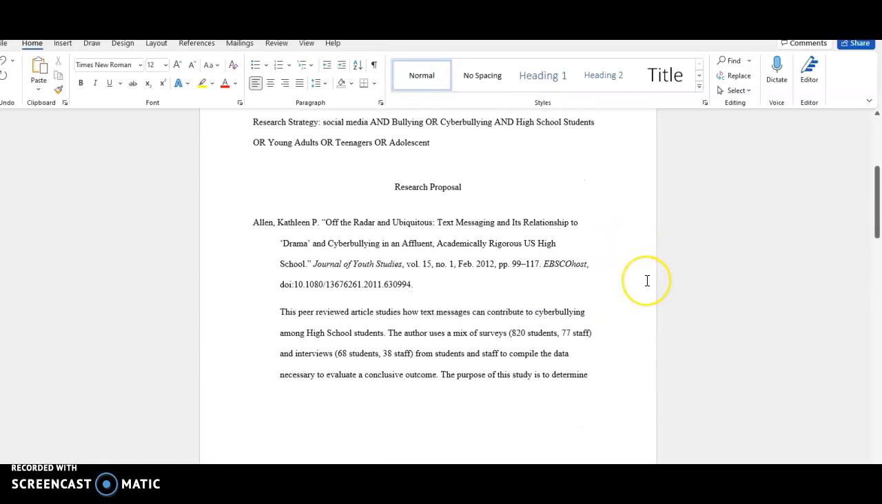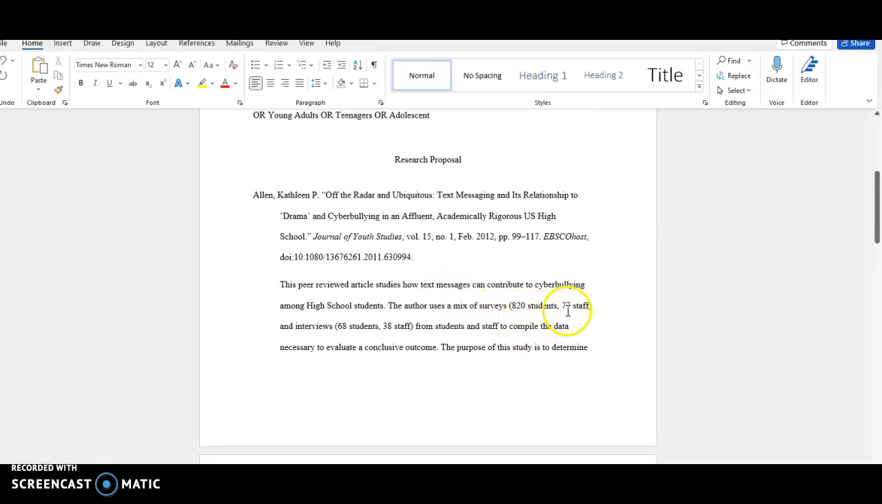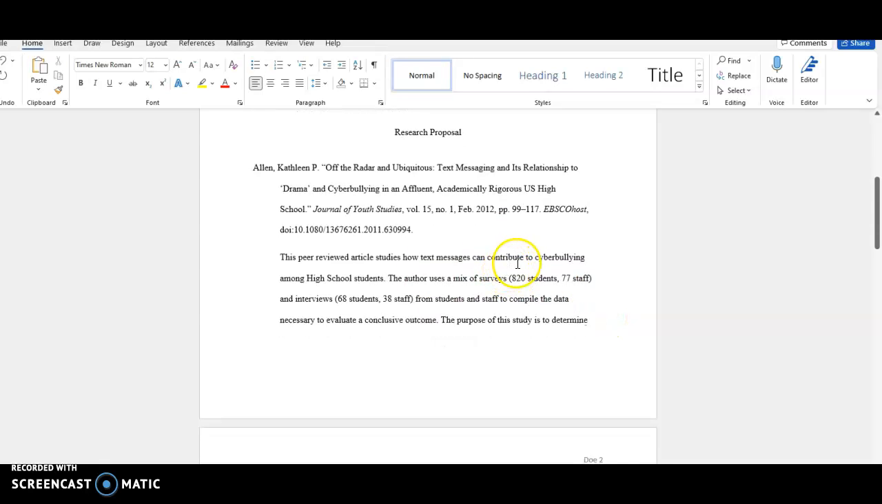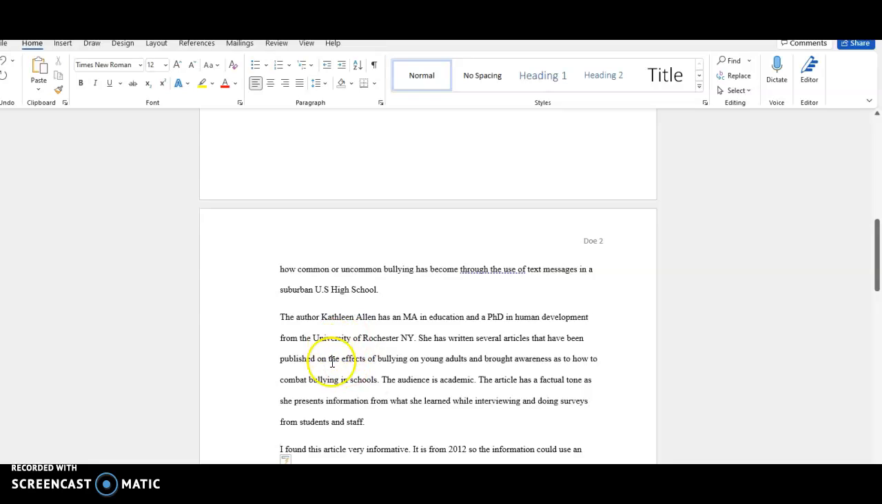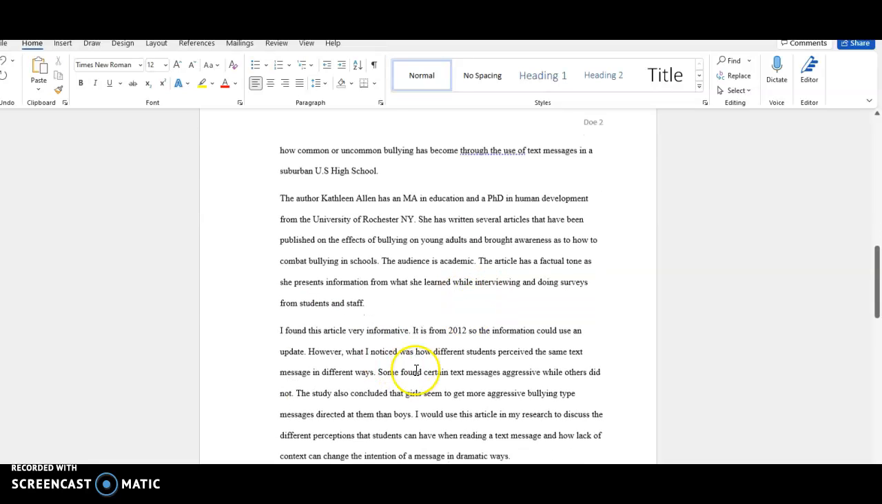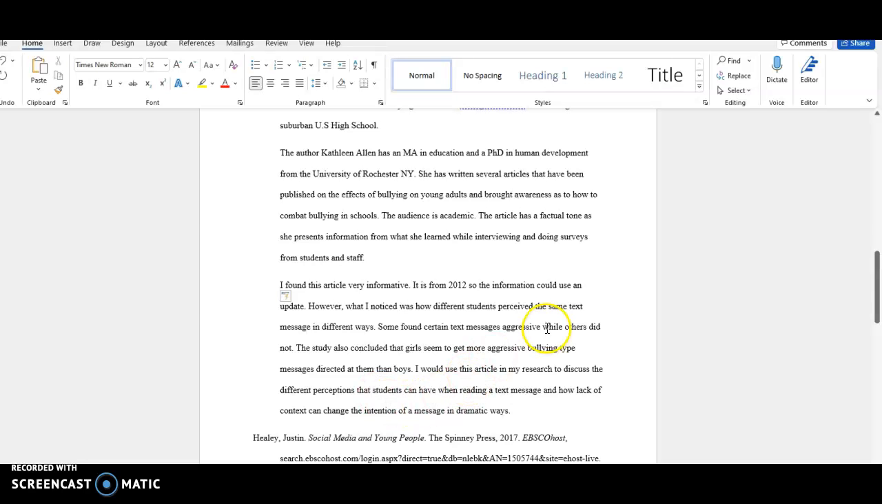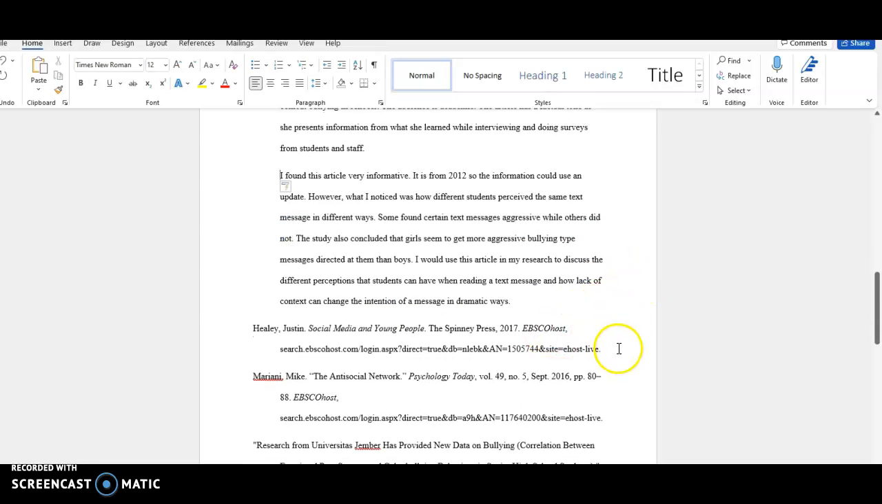Now, my annotation was longer, probably, than most of yours will be. Peer-reviewed sources and ebooks are usually going to have longer annotations because they're longer in nature, more academic, there's more studies, more things to talk about, where newspapers, magazines, and maybe websites will be half as much as what I wrote here because there's just not enough content. But the peer-reviewed and the ebooks will probably be a bit longer than your other sources. So here's the summary, here's the evaluation, and here's my reflection right down here. And you're going to do that for each one of your sources.